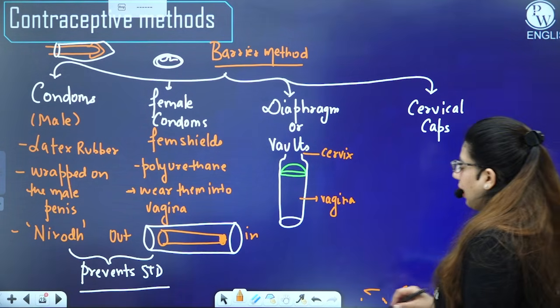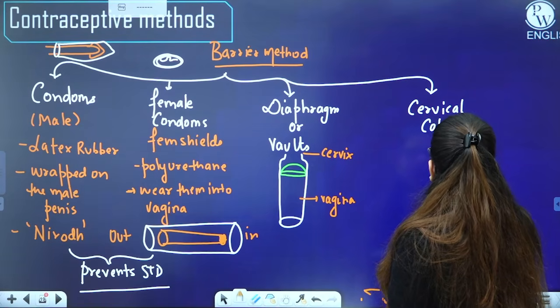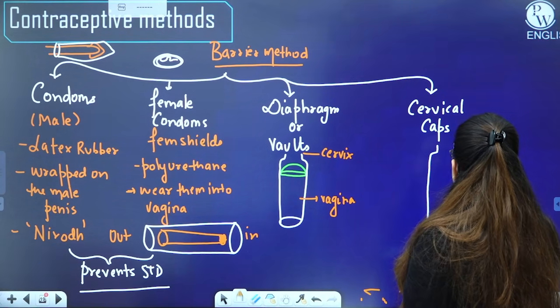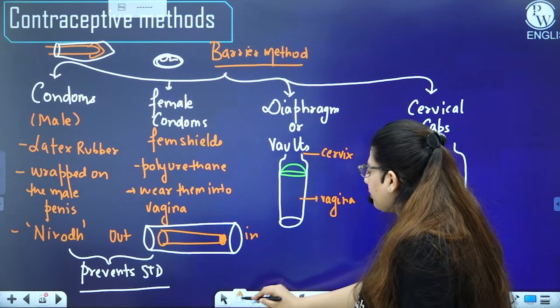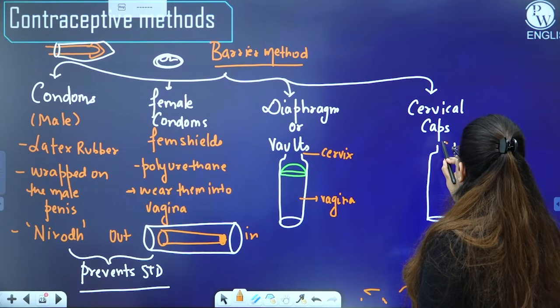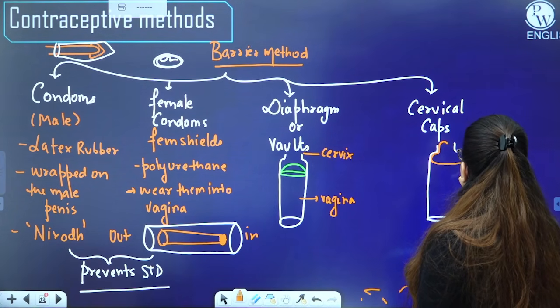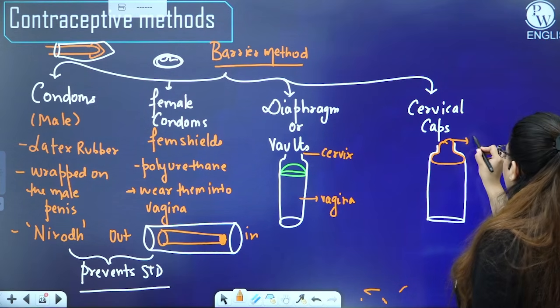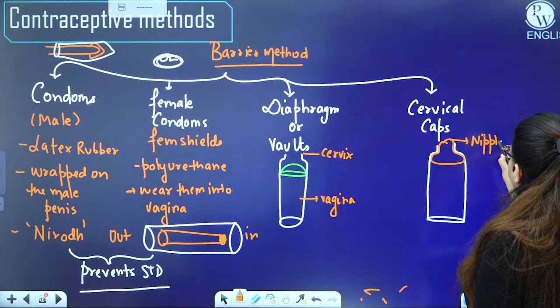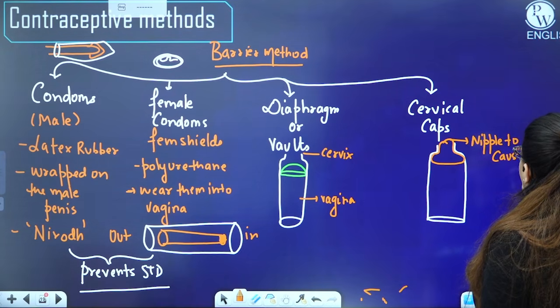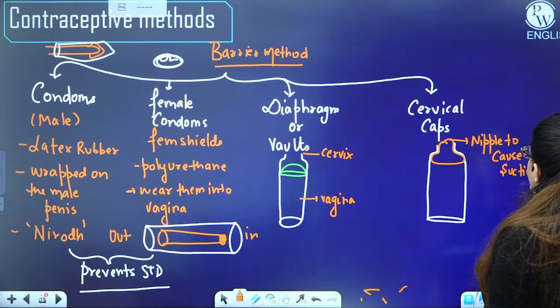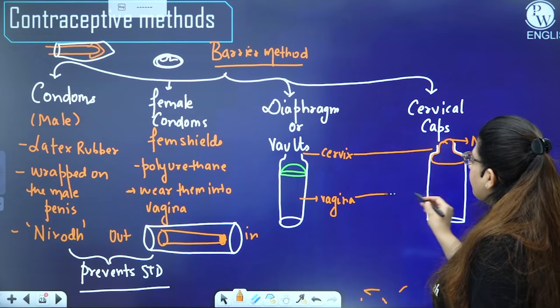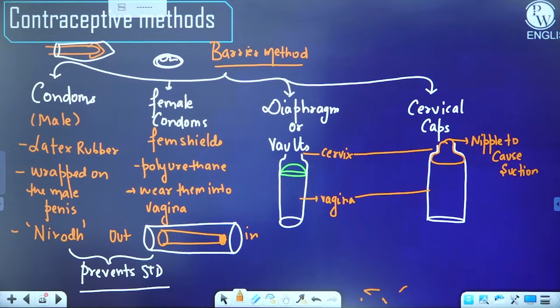Talking about the cervical cap, if this is the cervix and this is the vagina, the cervical caps are inserted in the cervical region and they have a nipple-like structure that will cause suction like this. This nipple-like structure causes the suction. And they are also not covering the entire genital, so this is how they cannot prevent the STD, right?